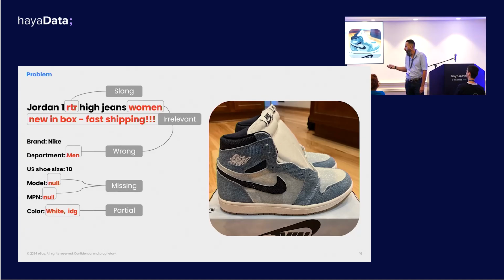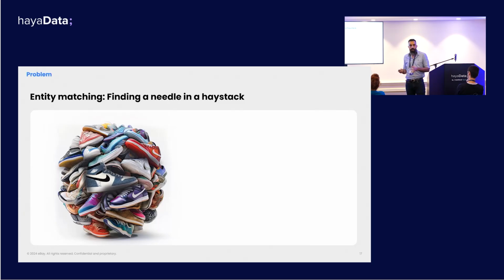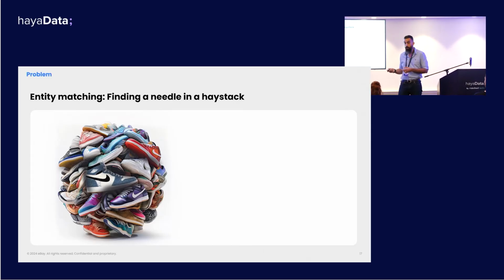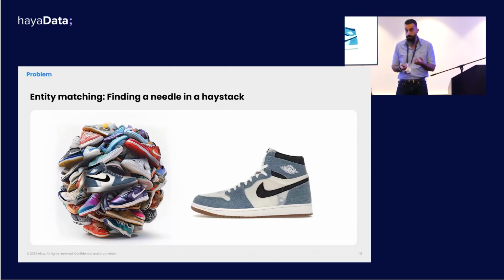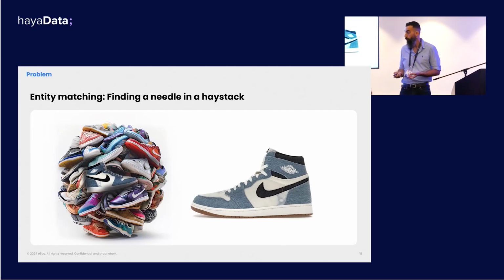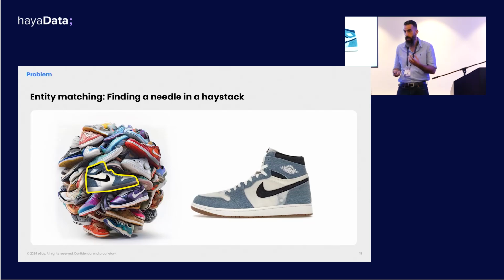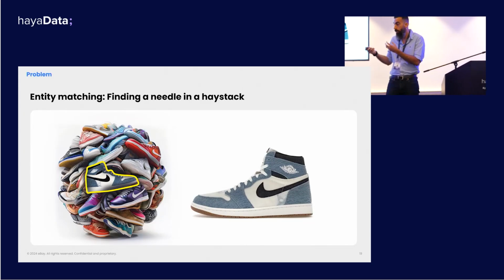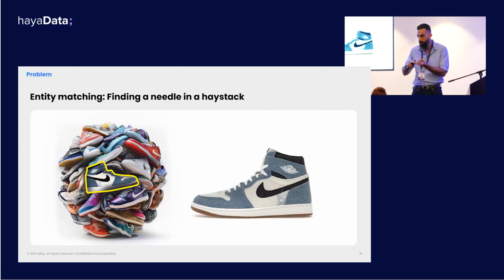So what can we do? How can we deal with it? Luckily at eBay, we maintain a catalog of all the different shoe products that exist out there in the world, and if we could match one entity, in our case this shoe that we're trying to sell, to another entity, in our case the correct product that it represents in the catalog, then we're golden, right? Because now I can use the catalog information to do all sorts of really good things, like complete missing information, identify that details are wrong, maybe even correct them, and then everything will be great.